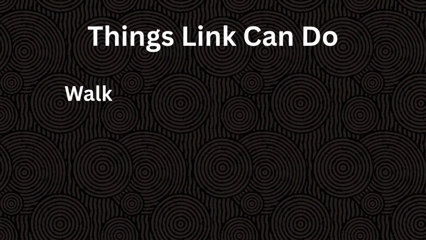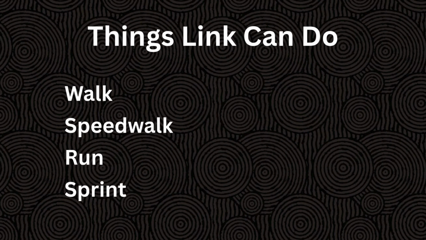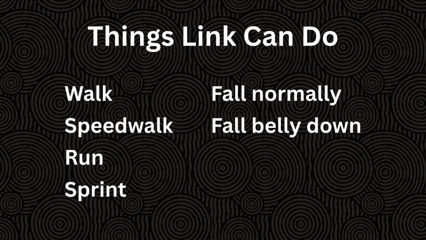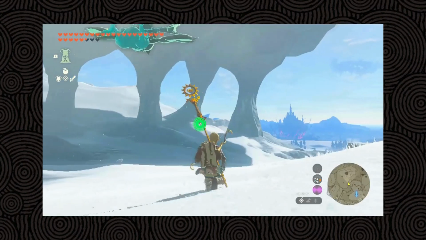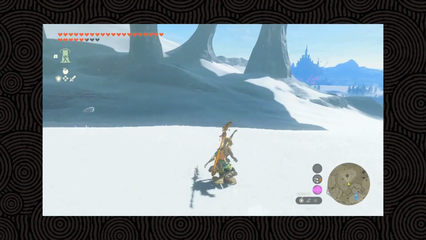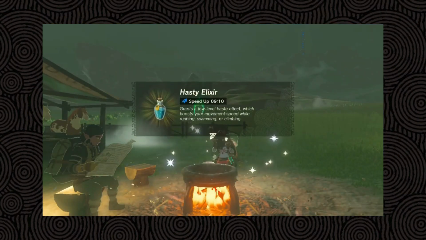Link can walk, speed walk, run, and sprint. Unlike literally the rest of the world, Link experiences air resistance. He can fall normally, belly down, dive to fall faster, or paraglide to fall slower. He can jump on a shield to shield surf. Link can also drink elixirs to buff his stats. Don't ask what they're made of. No matter how much heavy stuff Link has on him, his weight never changes, and regardless of how much clothing he has on, he falls at the same rate.